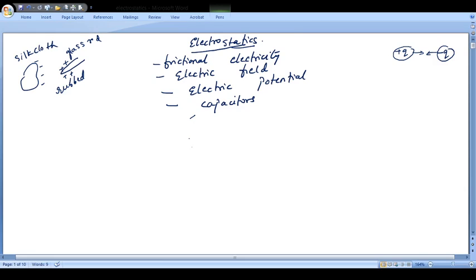So what happens when you rub the silk cloth and the glass rod together? You are supplying energy. That energy is taken by the valence electrons, and since the electrons are not bound very firmly to the nucleus of the glass rod, these electrons will go from the glass rod to the silk cloth. Therefore the glass loses electrons and acquires a positive charge, whereas the silk cloth takes electrons and is negatively charged.